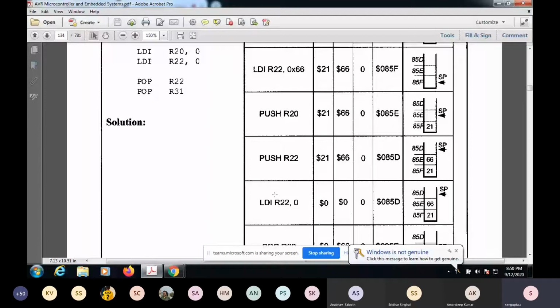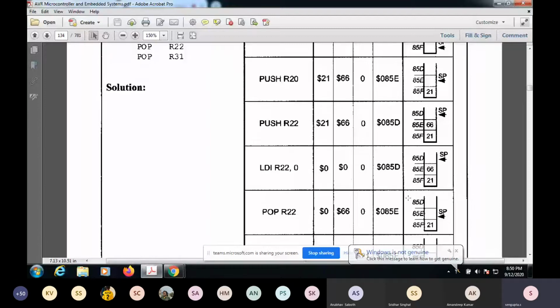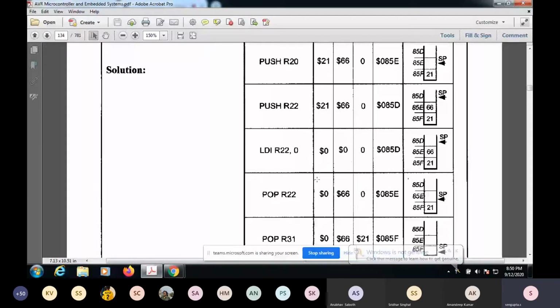Okay, so again you see that in the normal conventional operation it will not get affected. Again, when there is a pop, this pop might happen when you're trying to return from that subroutine. So you need to understand what the value of the program counter was which you wanted to go to before the call subroutine. So what you'll do is you read it. The moment you read it, it will be dumped into some other general purpose register.